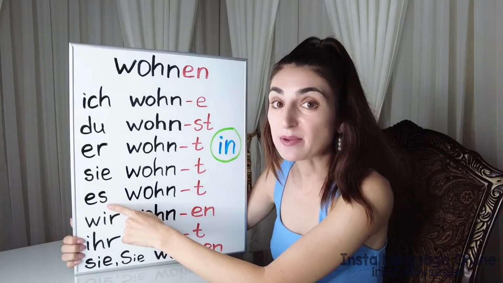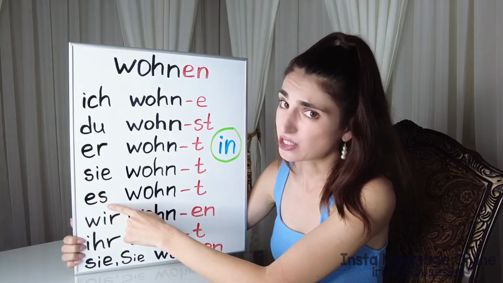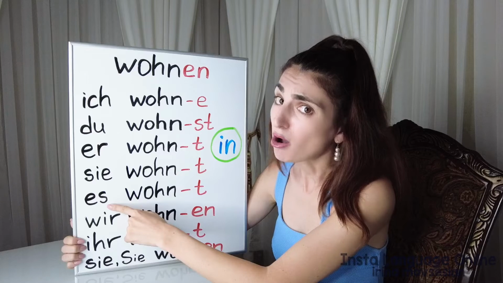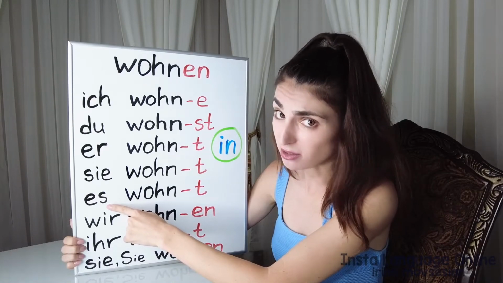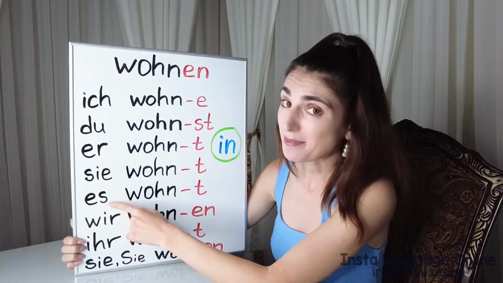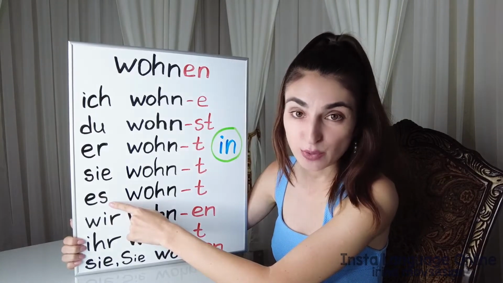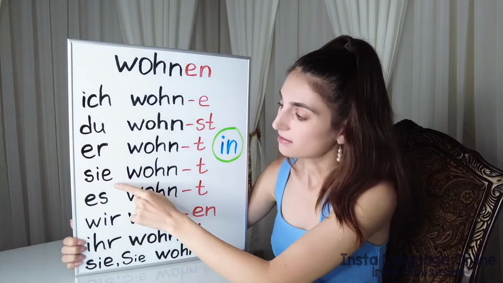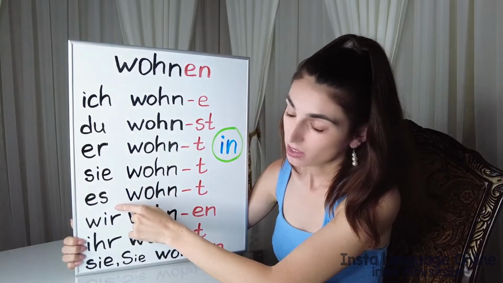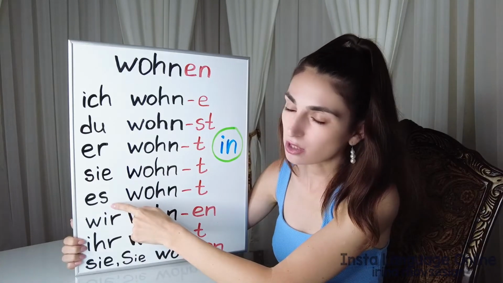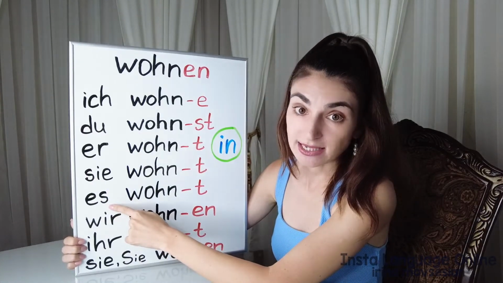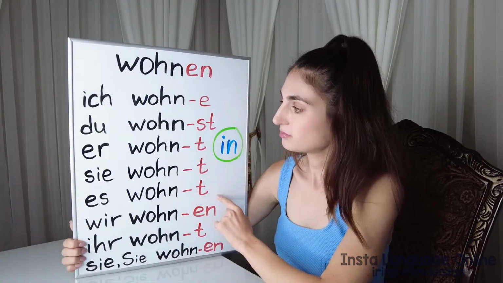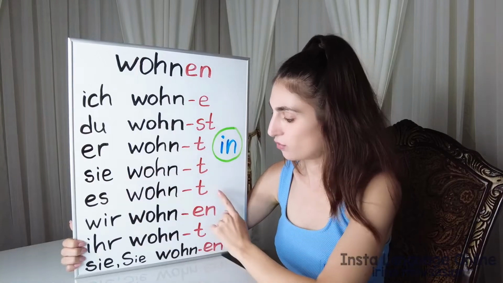As I told you at my previous classes, my previous videos, that you actually watched, right? In my playlist, Insta German, on my YouTube channel, Insta Language Online, you did, right? We remember that in the German language we have 3 genders. Masculine, feminine, and neutral. So in the English language we don't have neutral, so you just have to remember all the words that are neutral also have t in the end of the verb. Er wohnt, sie wohnt, es wohnt.